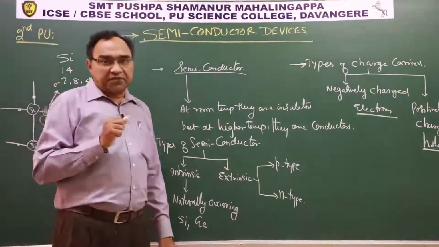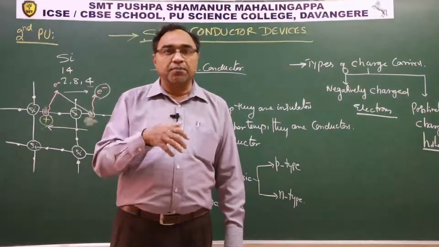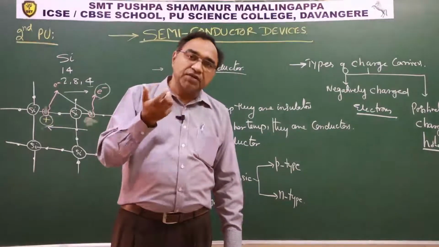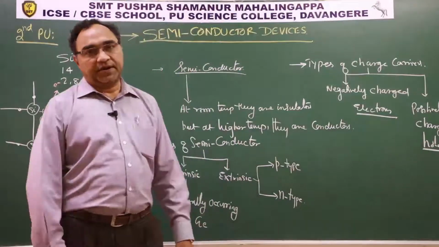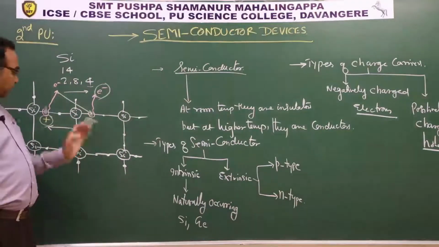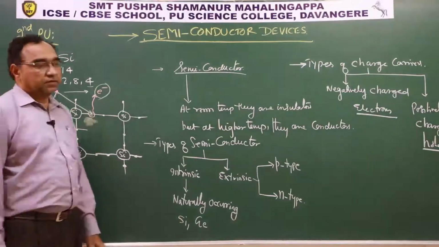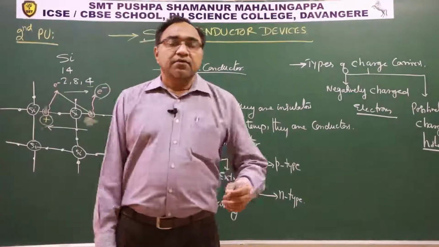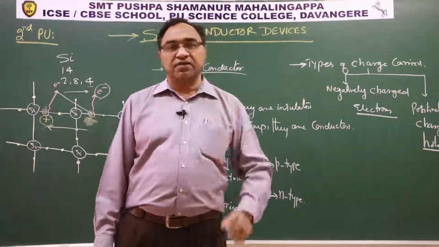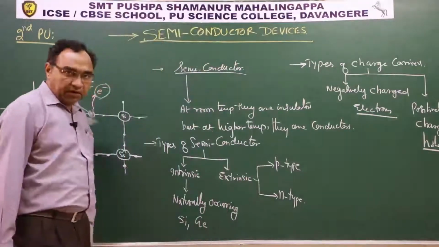Minority charge carriers are the charge carriers which are produced by the bond dissociation in intrinsic semiconductor. By the dissociation of the bond, whatever charge carriers we are getting, they are known as minority charge carriers. Got it?